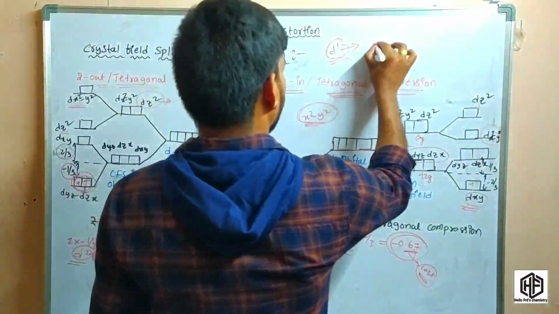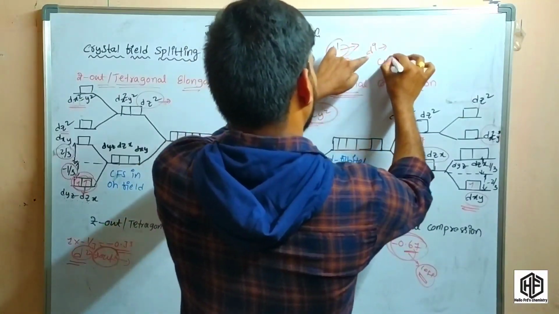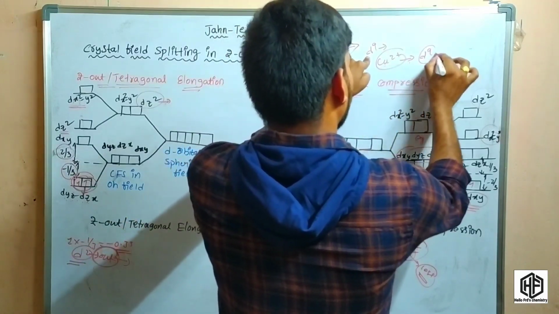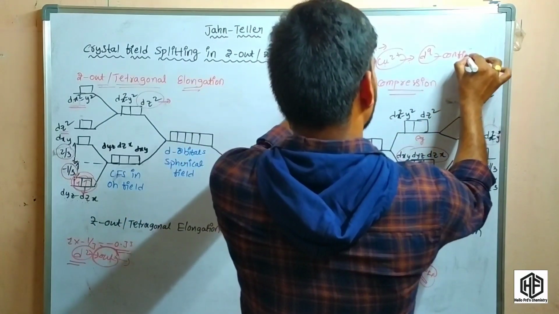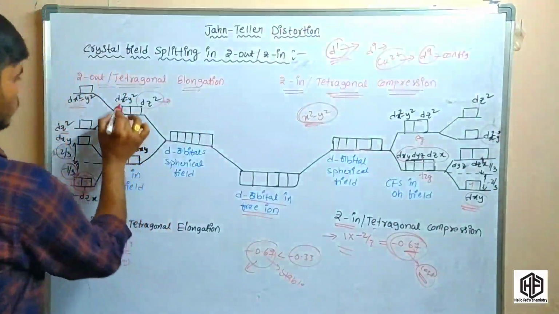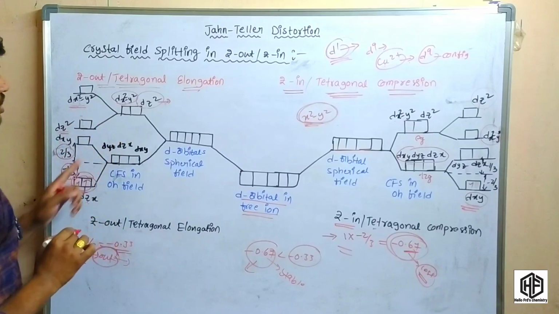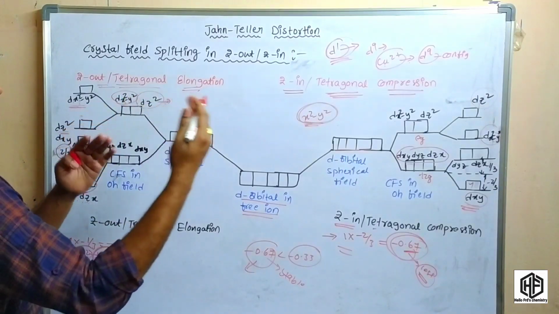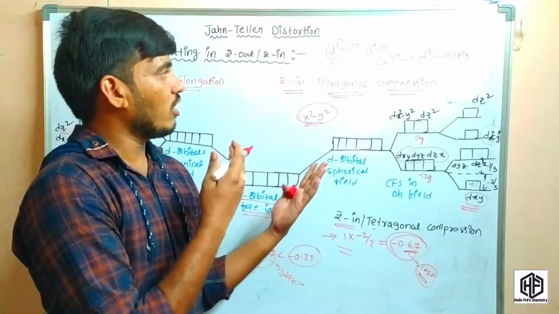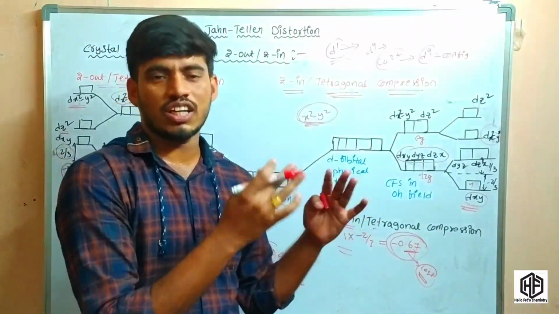But in the case of d9 complexes, this is very important. Copper 2+ ion has a d9 configuration. So here this is d9 configuration. The electron is present in the dz square. At the same time, the electron is present in the dx square minus y square. So for these d9 complexes, we cannot predict whether the configuration is Z out or Z in.